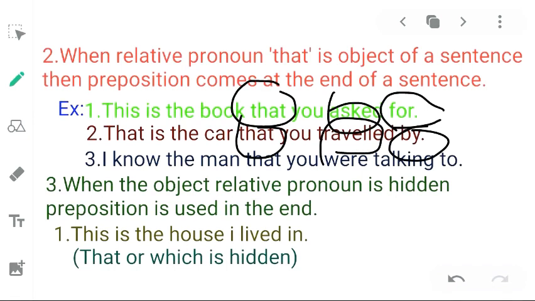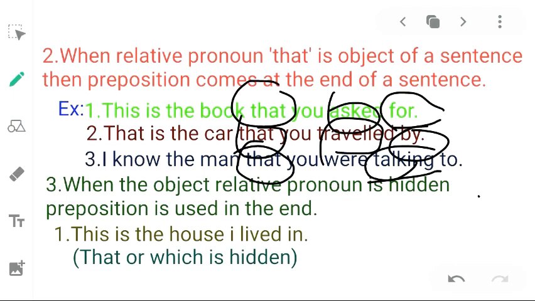Let us see the third example. I know the man that you are talking to. Here relative pronoun that has been used, and the transitive verb is talking. Just after talking, it refers to that. Talking of that means talking to that.